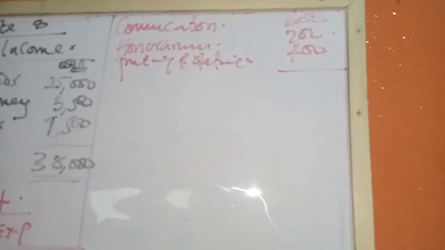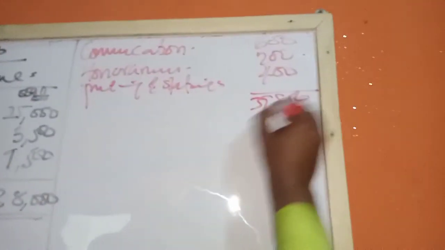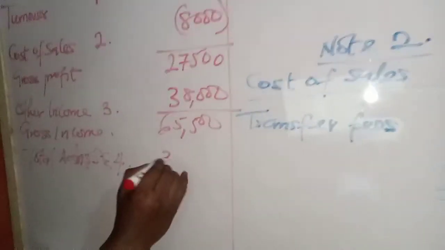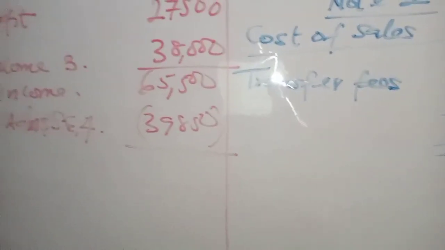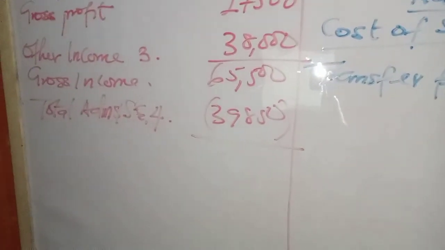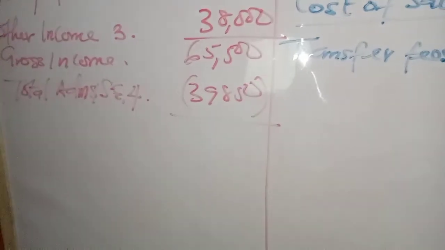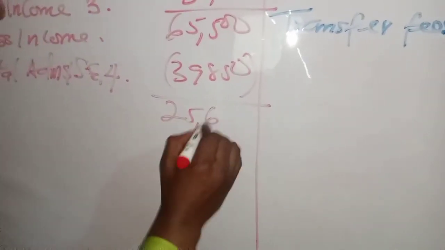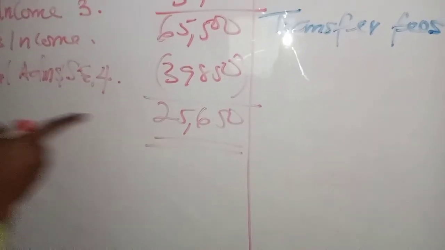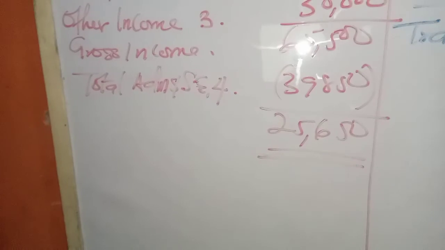So we have 39,850. So this is your total expense. So we'll come here and say 39,850. So we take that out. What do we have? 65,500 minus 39,850. We have 25,650.